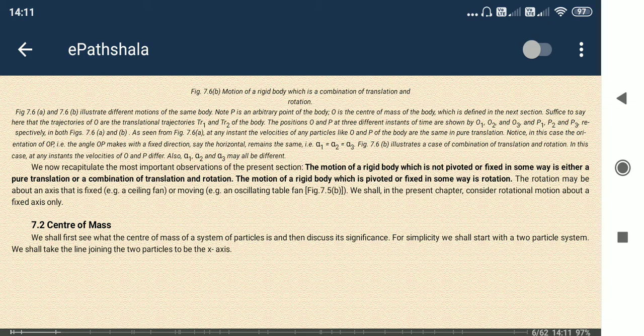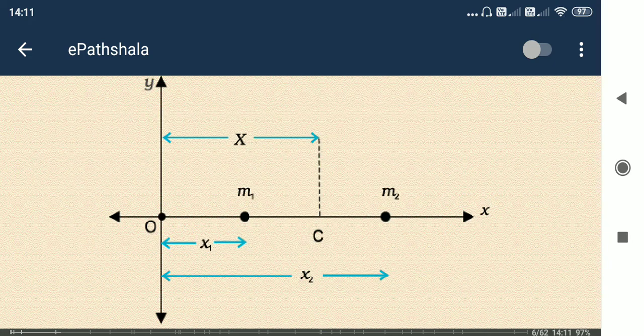Imagine a body that is composed of many particles. Now see the figure here. We have two mass particles, m1 and m2, located from point O at distance x1, and the other at distance x2. So the distances are different.